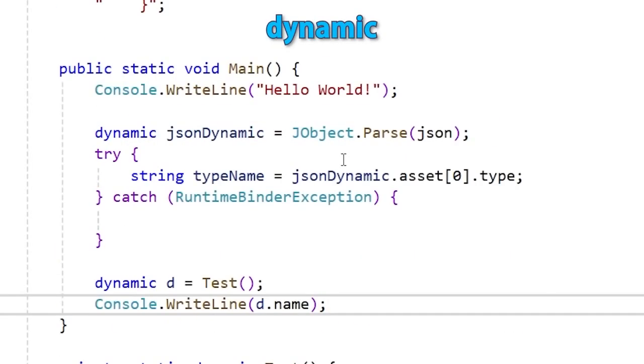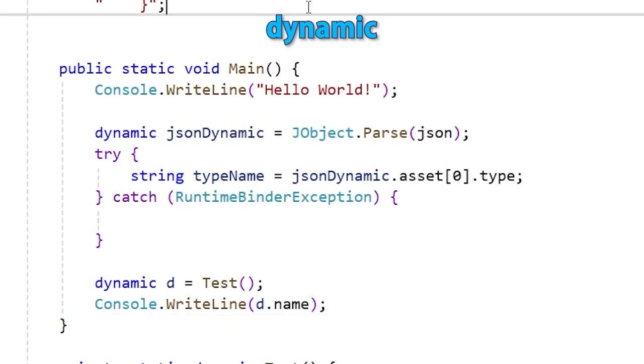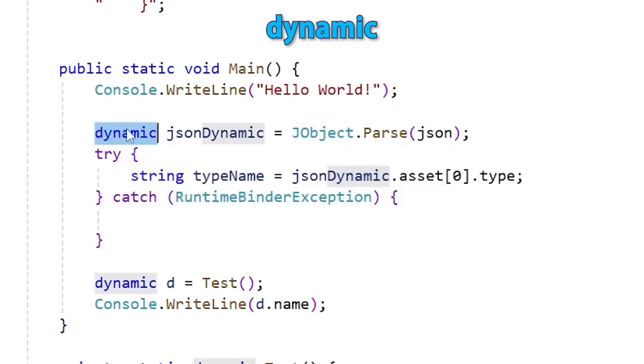Next, we're going to learn about dynamic. This is a really interesting, very advanced topic. With dynamic, we can work with types that don't actually exist. So we can define something as dynamic and call functions or read fields on that type, on that object, even if they don't really exist. That validation logic is only going to run at runtime, not at compile time. So this dynamic, this is really useful, especially when working with data you got from some kind of web server.